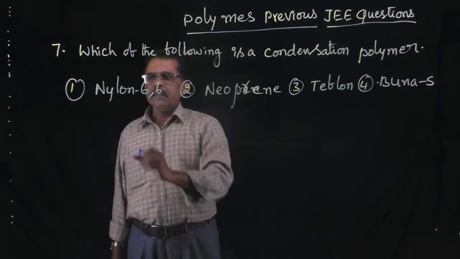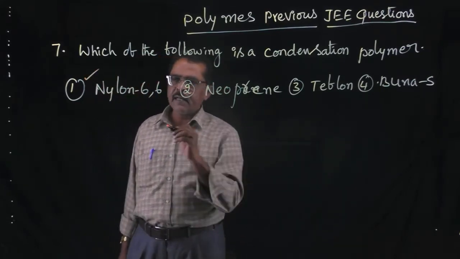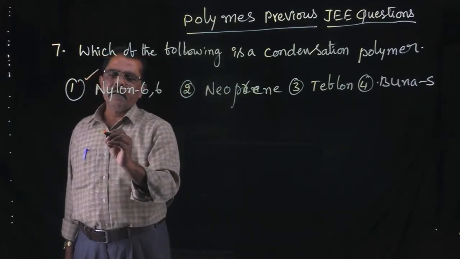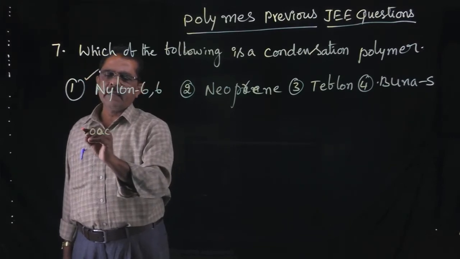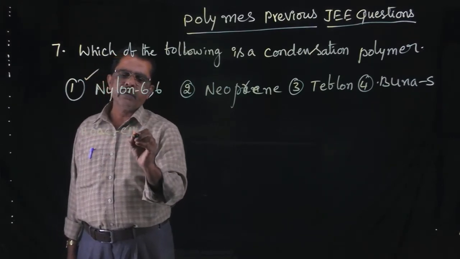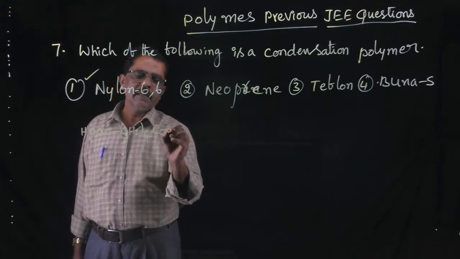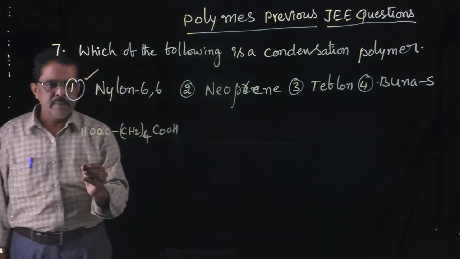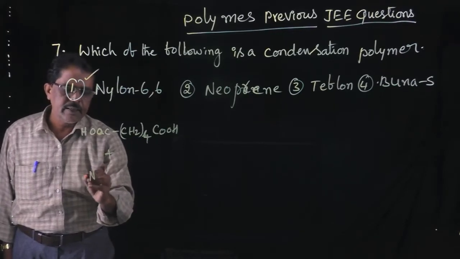So here my answer is nylon 66. Nylon 66 monomers are adipic acid and hexamethylene diamine. Adipic acid, you know, is a 6 carbon dicarboxylic acid, and this adipic acid reacts with hexamethylene diamine.